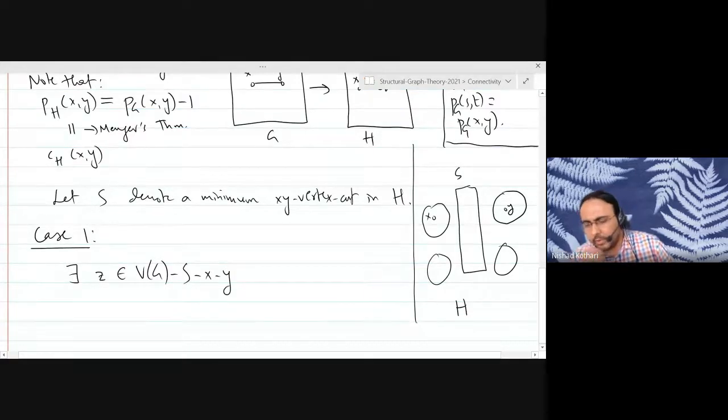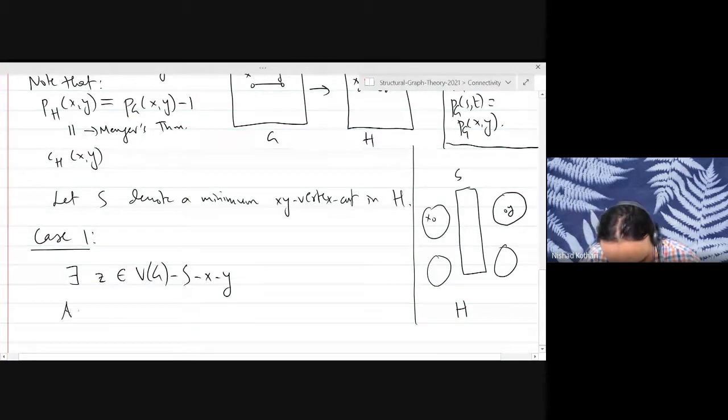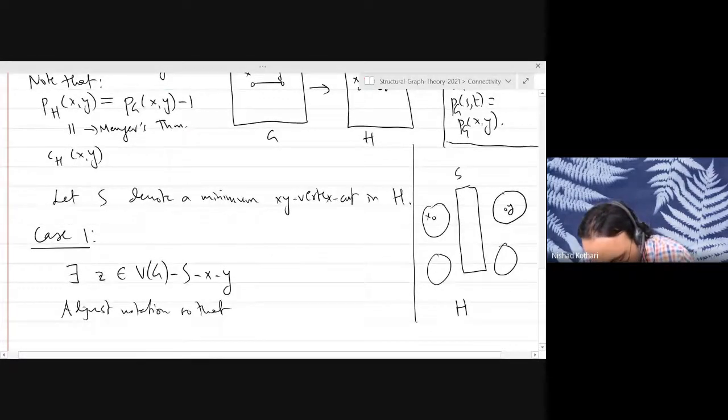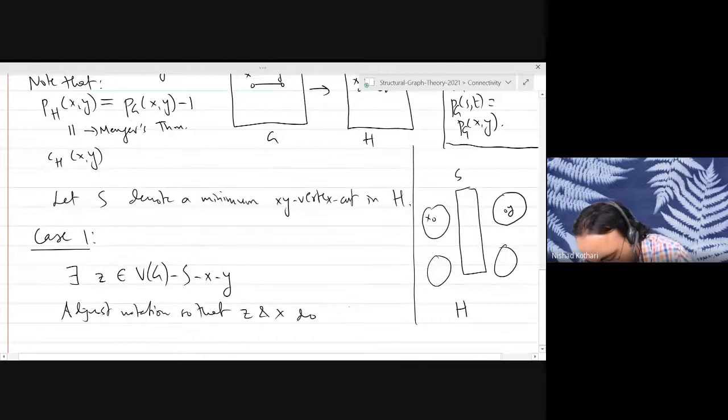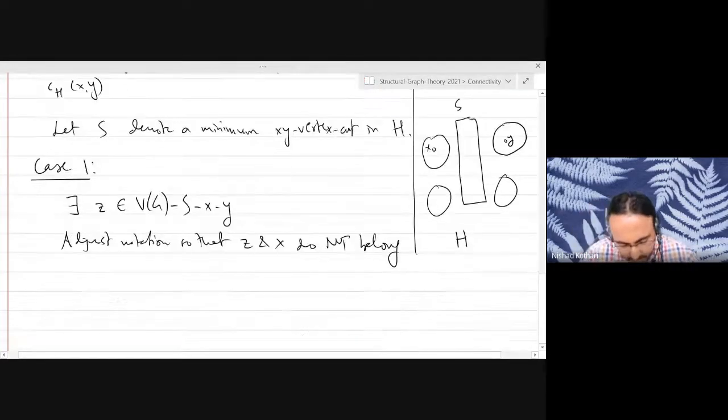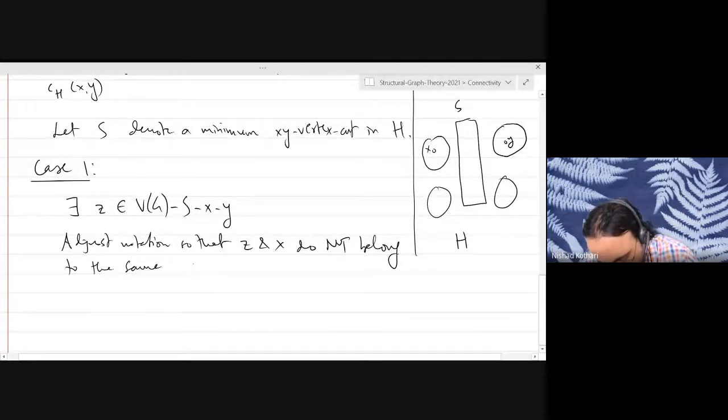Well, it can be in any of the components of H minus S. And in particular, I can make sure that it is not in the same component as X. If it is in the same component as X, then I will relabel X and Y. So I will adjust notation so that Z and X do not belong to the same component of H minus S.